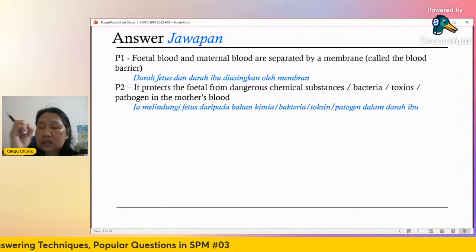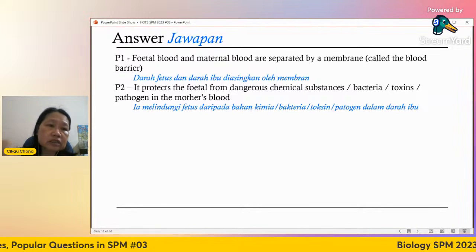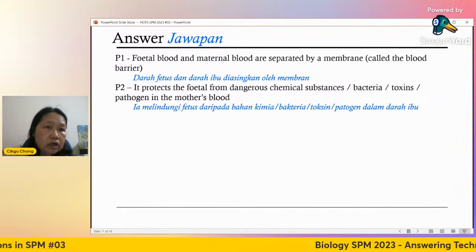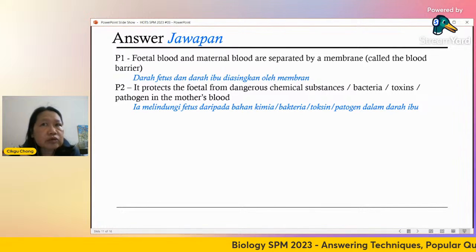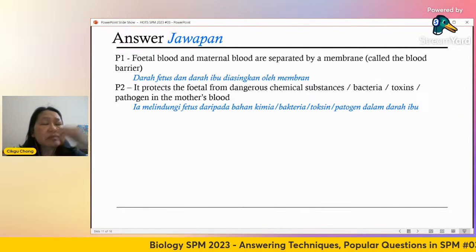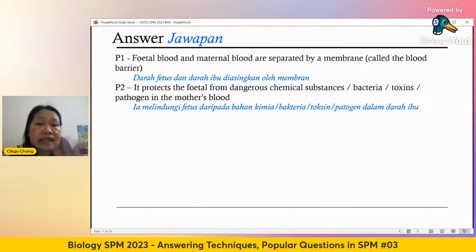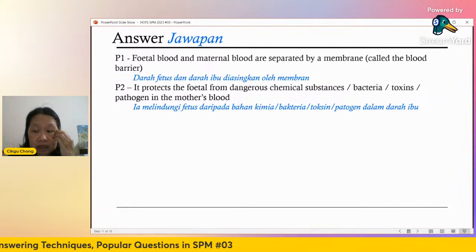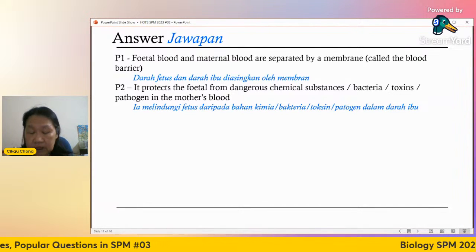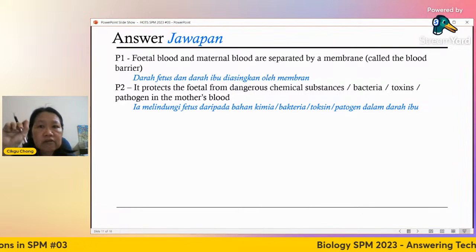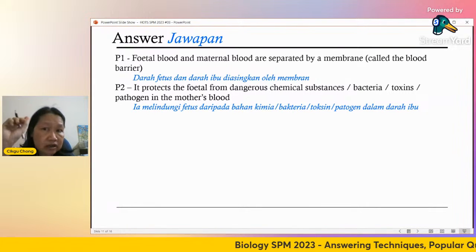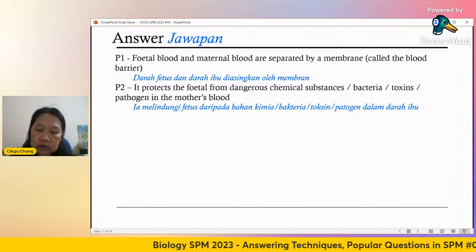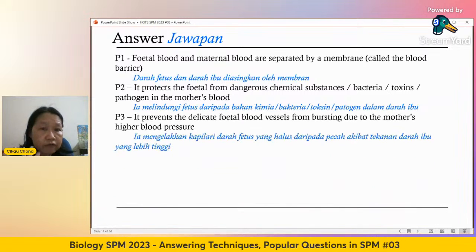So things like bacteria and viruses may not be able to pass through. So if the mother has certain diseases caused by bacteria, it will still protect the baby. But of course, I'm not saying all. Some viruses can pass through, like HIV. If the mother has AIDS, there is a high possibility the baby gets it, because the AIDS virus, HIV, is very small. It can pass through the blood barrier. So I say not for all.